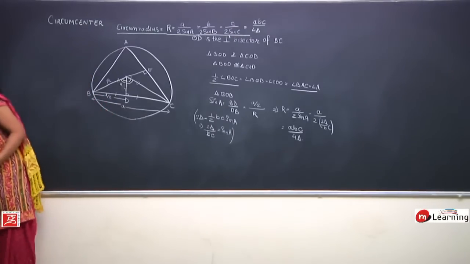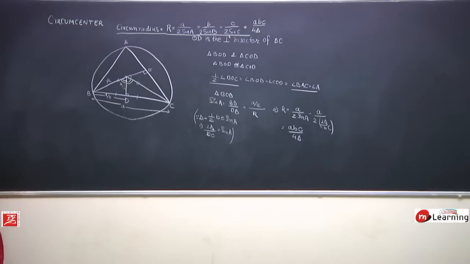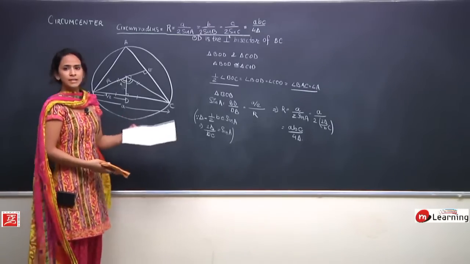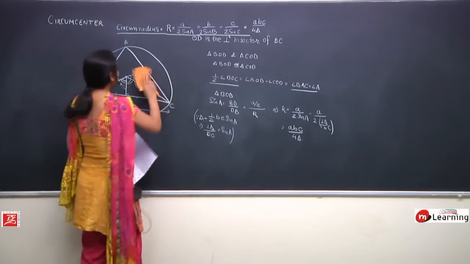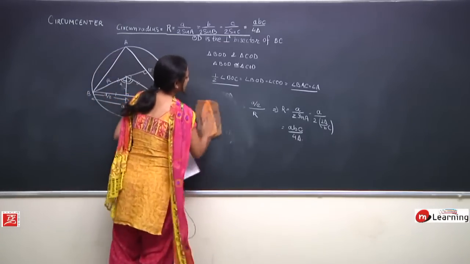Now, let's solve one question based upon it, a really easy one. Can I erase the blackboard, or let me not, I'll be using the same diagram, I'll just be erasing this side.